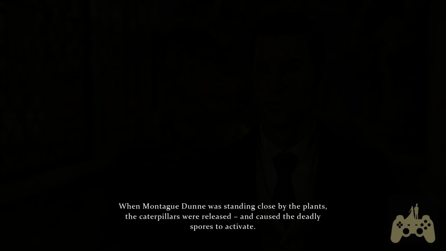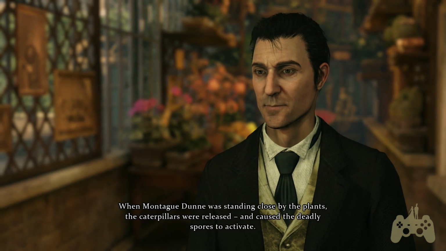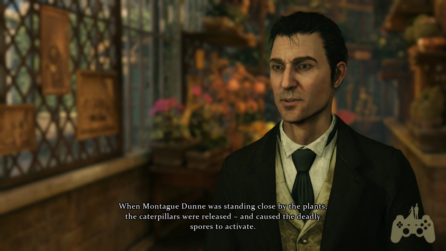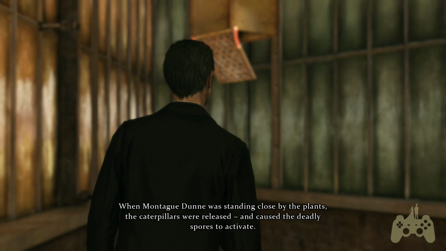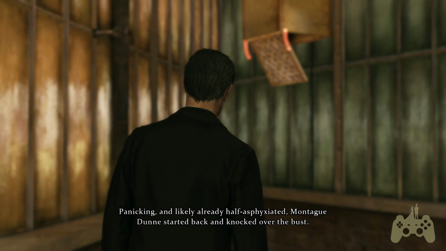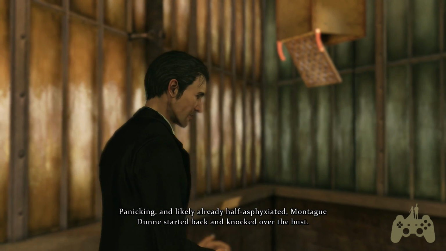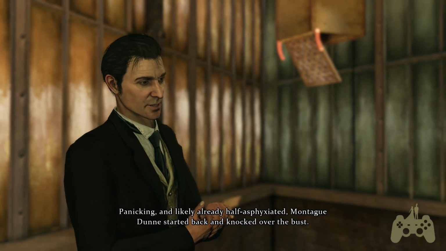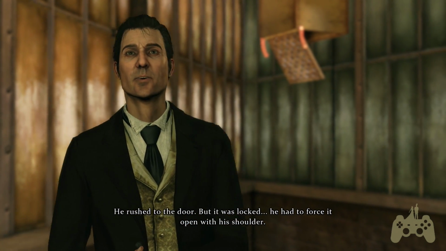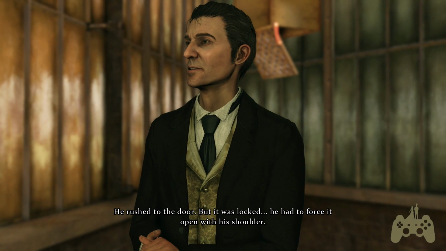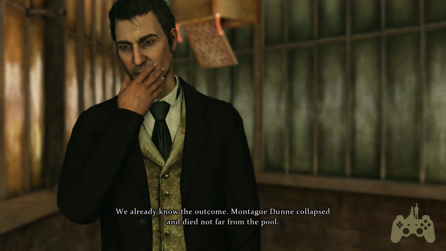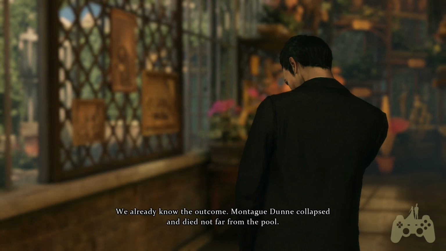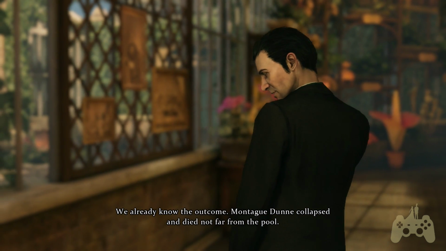Yeah, that was obvious, wasn't it? And when that took Montague forever. Dunn was standing close by the plants, the caterpillars were released and caused the deadly spores to activate. Panicking, and likely already half asphyxiated, Montague Dunn started back and knocked over the bust. He rushed to the door, but it was locked. He had to force it open with his shoulder. We already know the outcome. Montague Dunn collapsed and died not far from the pool.